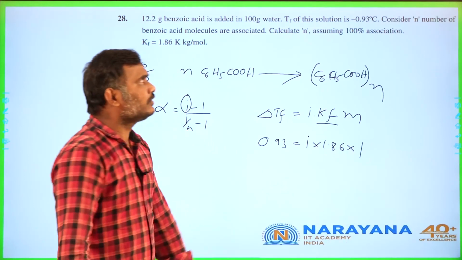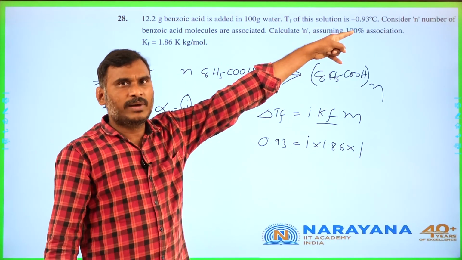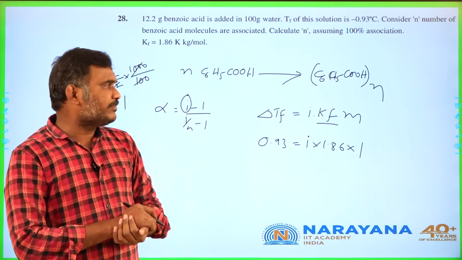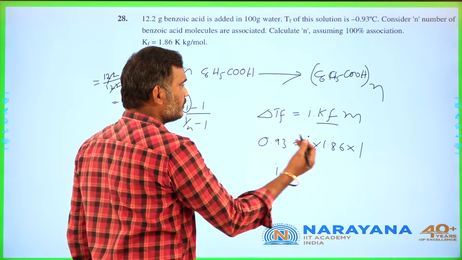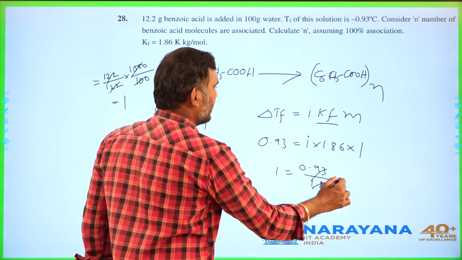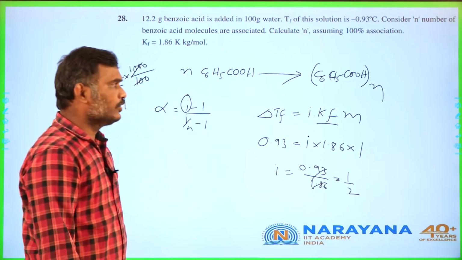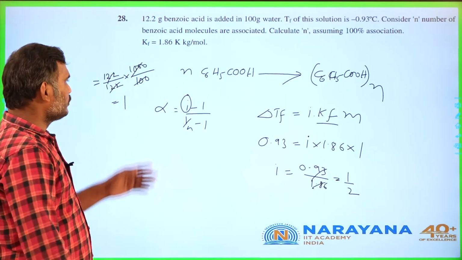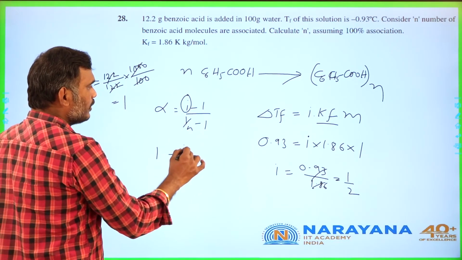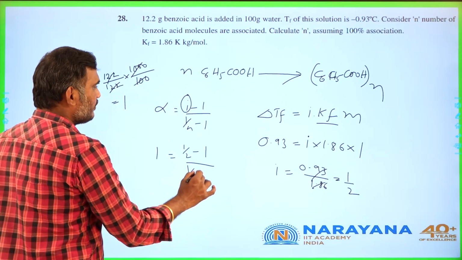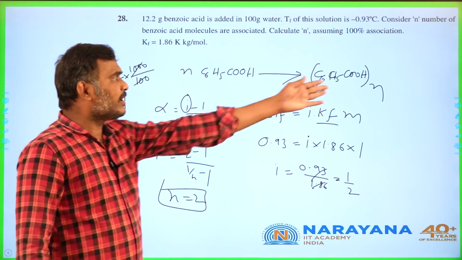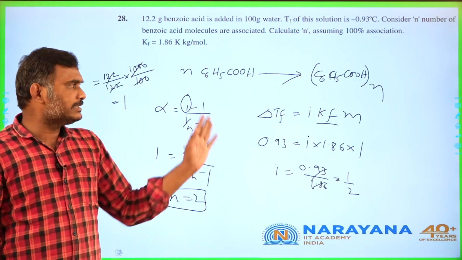That is a 1 molal solution, and the water freezing point is 0 degrees, 0.93 is the depression in freezing point. Then i is equal to 0.93 by 1.86, 2 times it goes, so i is equal to 1 by 2. Now you substitute i equal to 1 by 2. Then 1 is equal to (1 by 2 minus 1) by (n minus 1). Then n is equal to 2. That is, 2 molecules are associated. This is the simplest way.